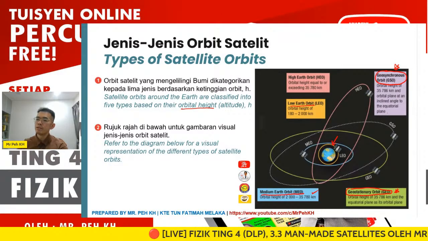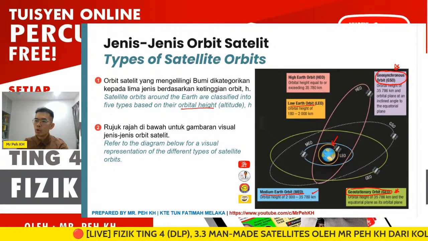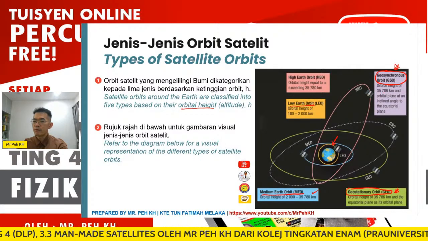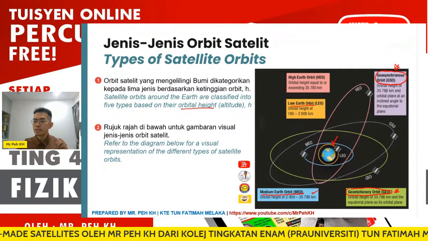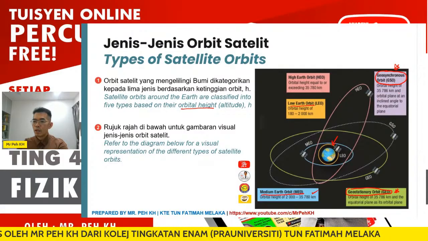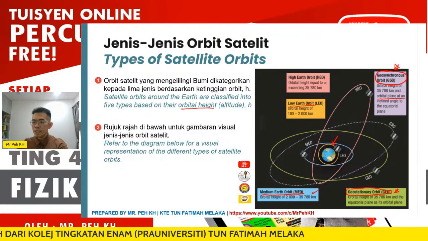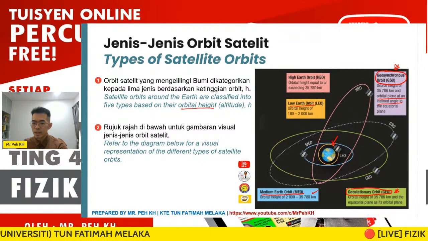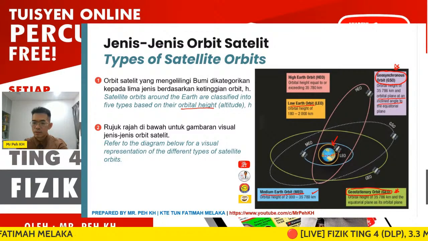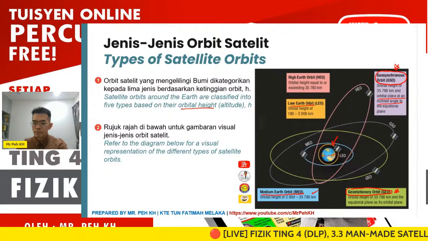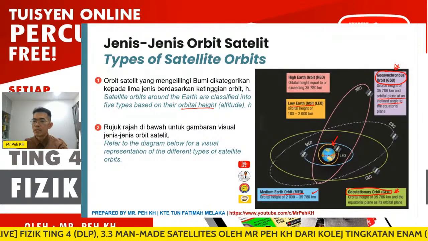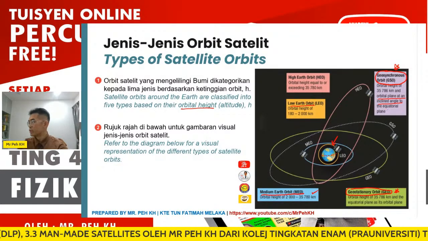But the difference is, for the GSO or geosynchronous orbit, the height is 35,786 km, but you can see the orbital plane is at an inclined angle to the equatorial plane. Equatorial means at the equator. Let's say the equator is here. So the orbit for the GSO is actually inclined. It's not exactly at the same angle as the equator.